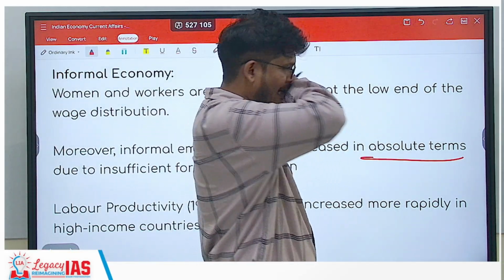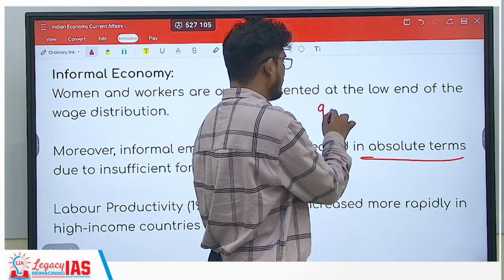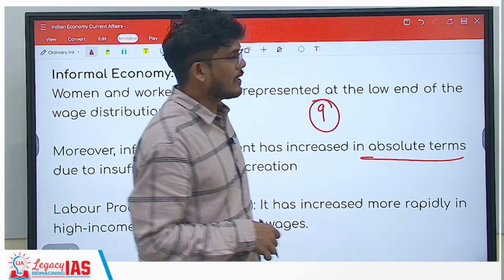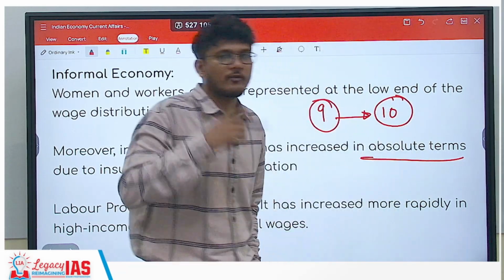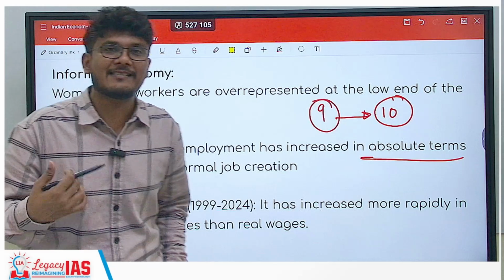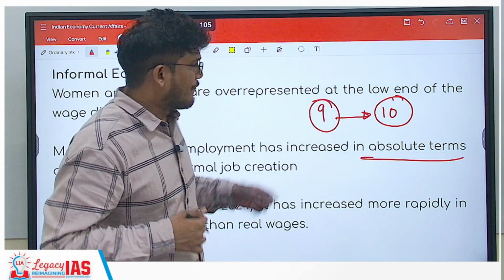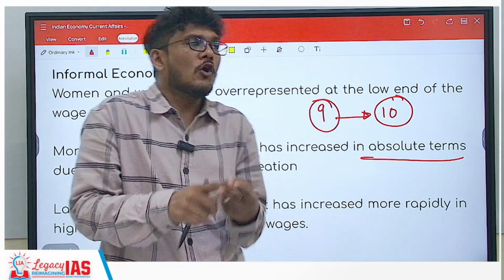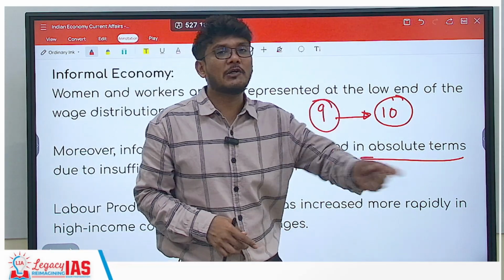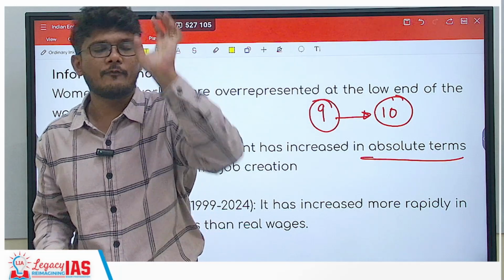Let's say you are a company of 9 people, right? Now the moment you reach 10 people, you have to register yourself. There will be rules, regulations, guidelines, etc., which will be a cost to the company with respect to time and money. So the company is generally reluctant to convert itself into the formal sector.